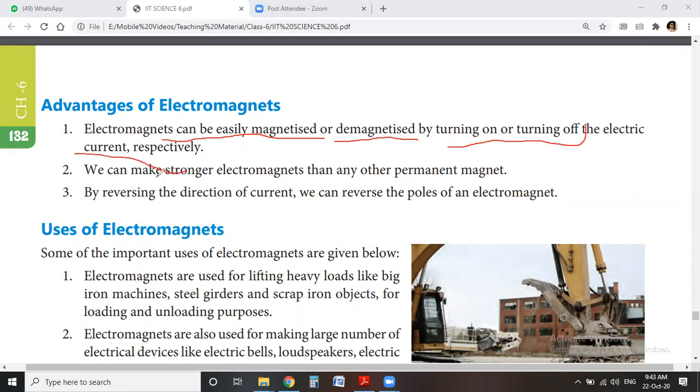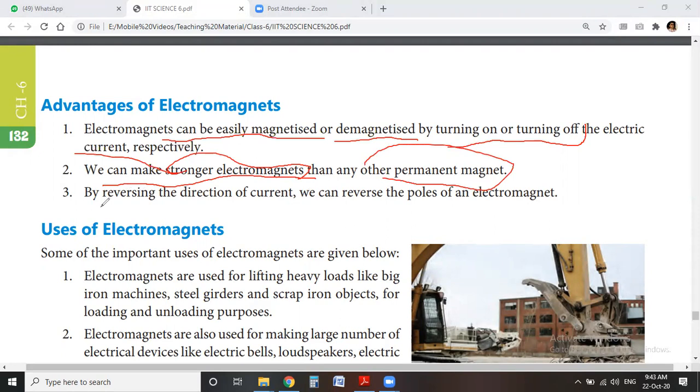When we turn on the electric current it is magnetized, and when we turn it off it is demagnetized. We can also make a stronger electromagnet than any permanent magnet very easily.